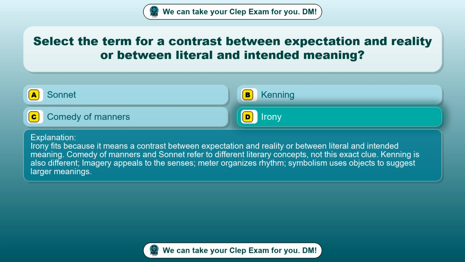Irony fits because it means a contrast between expectation and reality or between literal and intended meaning. Comedy of manners and sonnet refer to different literary concepts, not this exact clue. Kenning is also different. Imagery appeals to the senses, meter organizes rhythm, symbolism uses objects to suggest larger meanings.